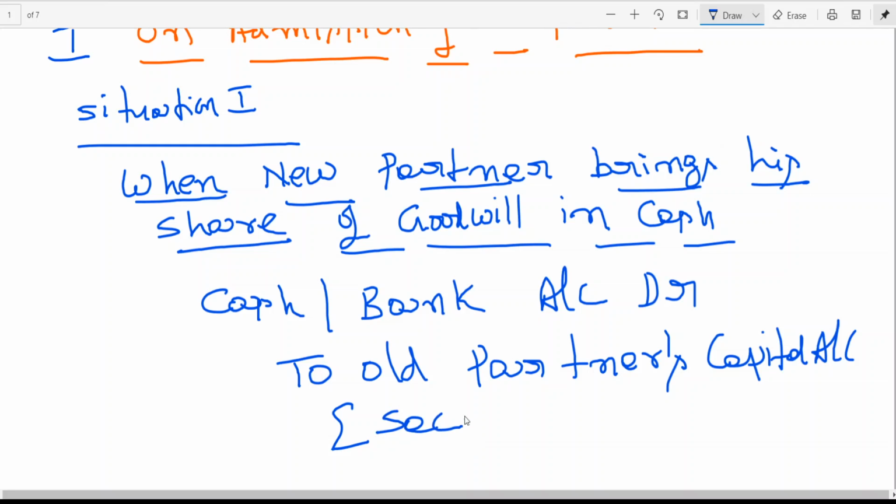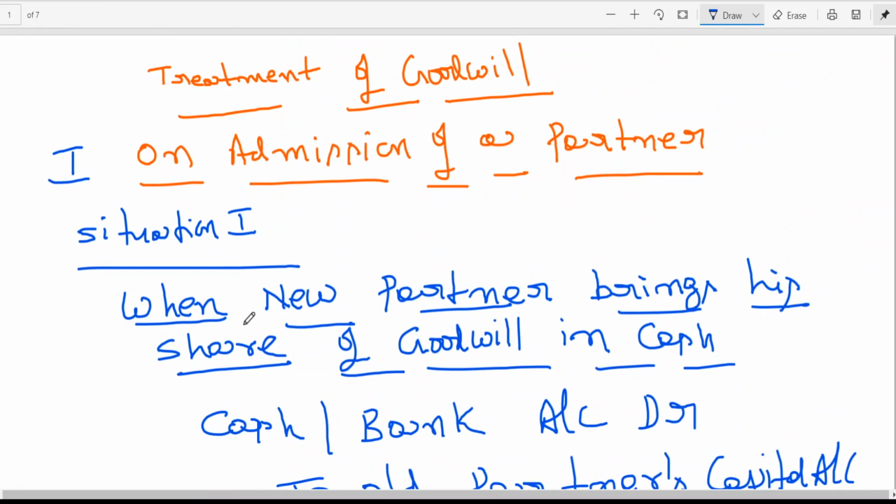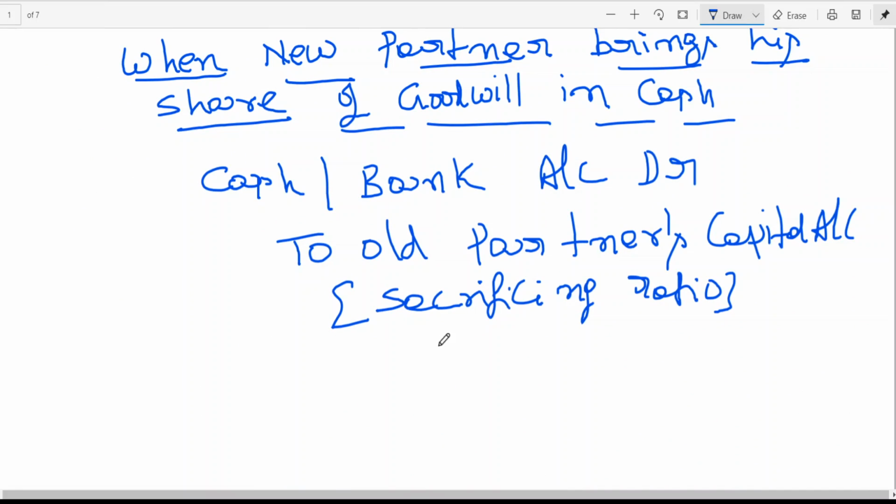Which ratio? Sacrificing ratio. The new partner brings his share of goodwill in cash: cash account debtor or bank account debtor to old partners' capital account in which ratio? Sacrificing ratio. Is this clear to all of you? What is sacrificing ratio? Here I am writing.